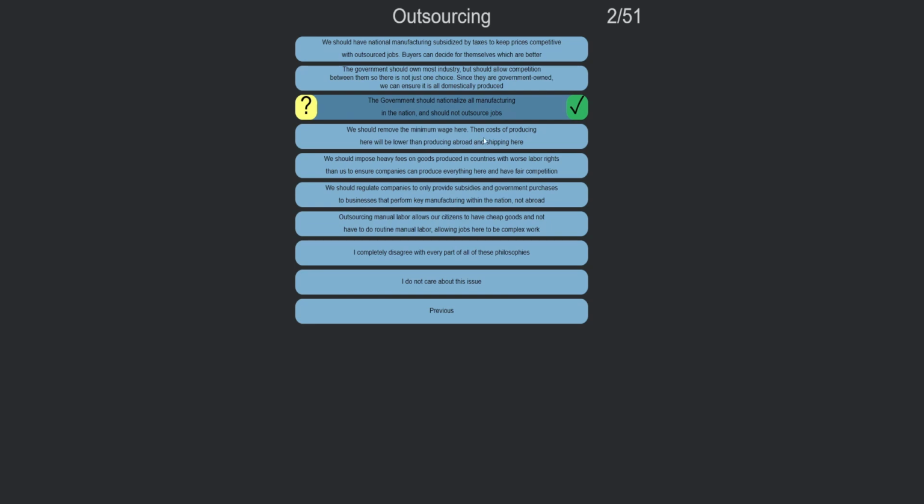We should remove the minimum wage here. The cost of producing here will be lowered compared to producing abroad and shipping here. We should impose heavy fees on goods produced in other countries with worse labor rights than us to ensure companies can produce everything here for fair competition. We should regulate companies to only provide subsidies and government purchases to businesses that perform key manufacturing within the nation. I like the nationalization one.